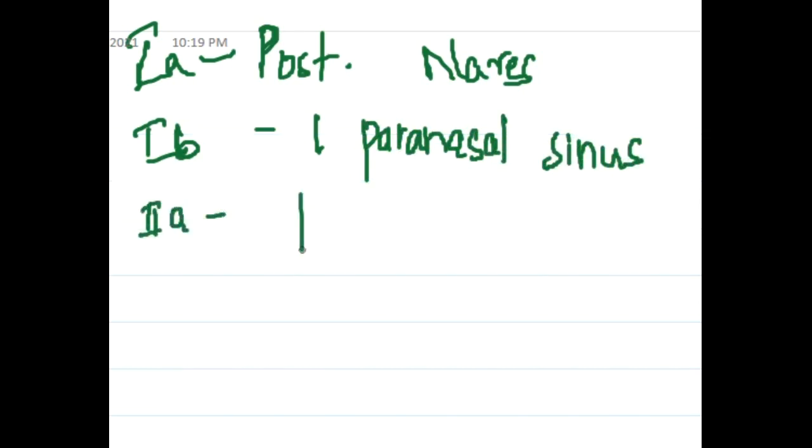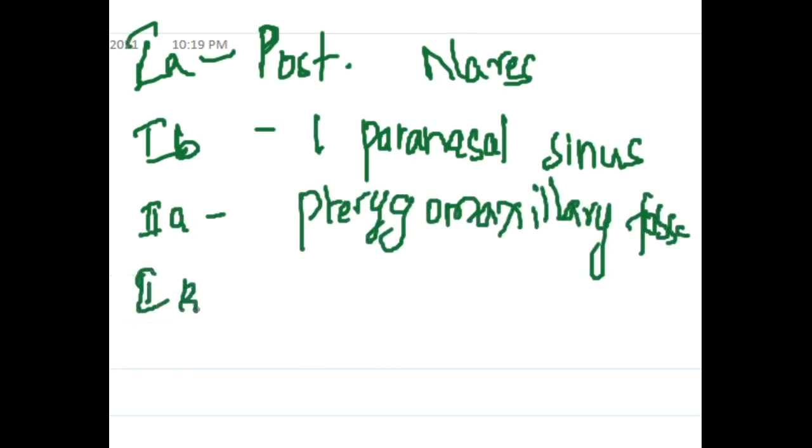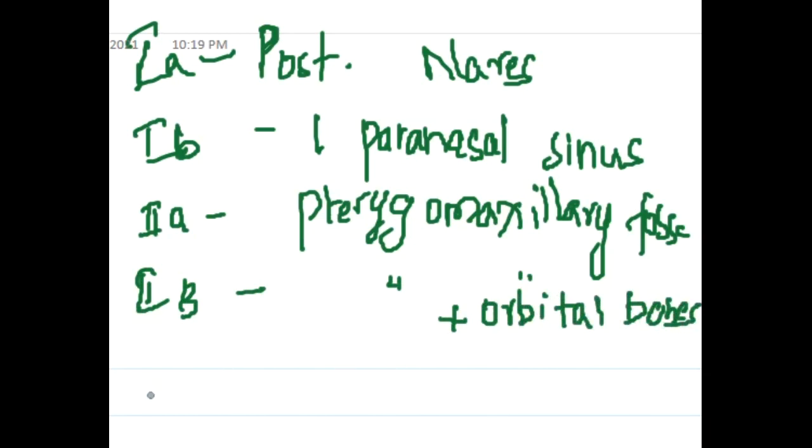2A, if there is extension to the pterygomaxillary fossa. 2B, when there is full occupation of the pterygomaxillary fossa along with erosion of orbital bones. If there is pterygomaxillary fossa involvement and orbital bone erosion, then that is 2B.